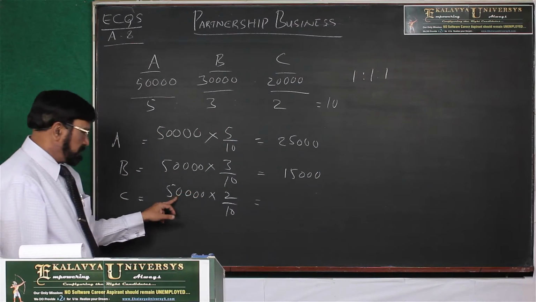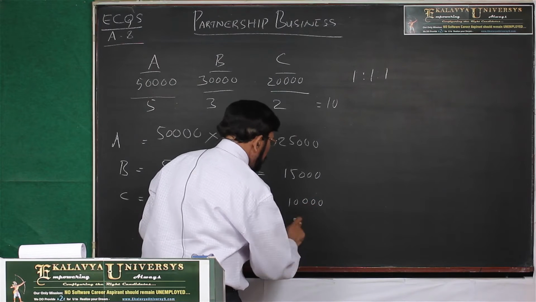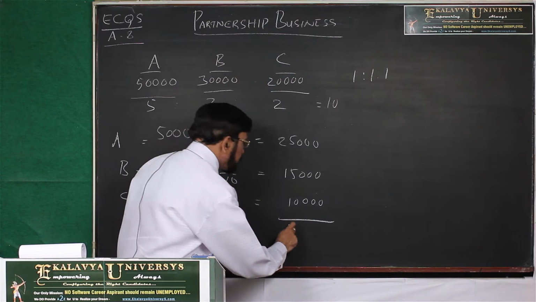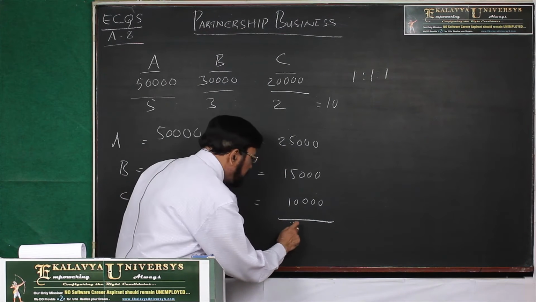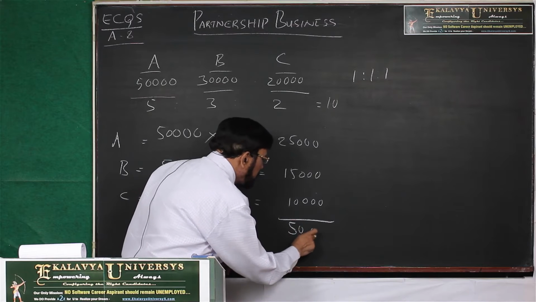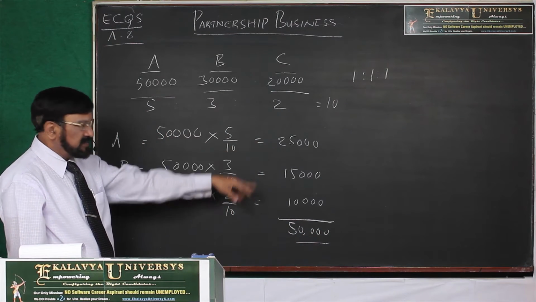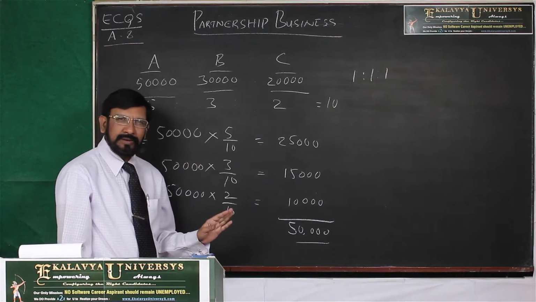And 10 goes, 5,000 into 2, 10,000. So you cross check the total. Then this is 25 plus 15, 40 plus 10, 50,000. So total profits are 50,000. Then this is the ratio. So in this ratio, they have to share the profits.